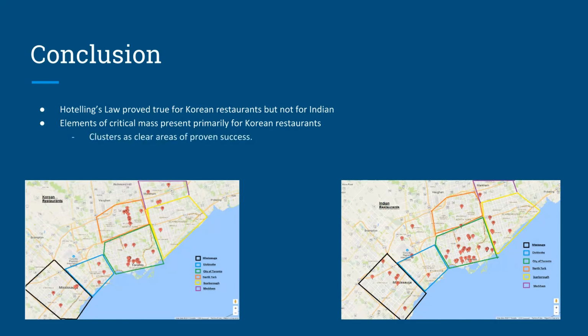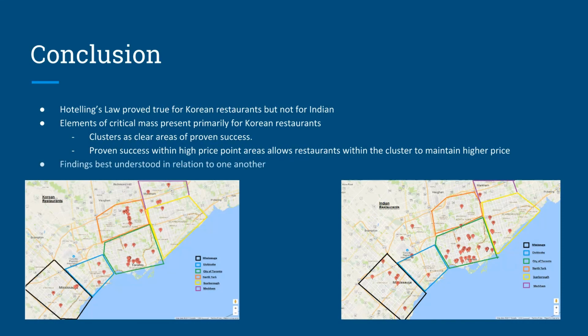This could suggest that this major region is seen as the area of success. Furthermore, fusion restaurants located in the lower represented regions and not in any clear clusters for Indian restaurants suggest a need to be unique, as the traditional restaurant success is not proven in this lower represented area. Korean fusion restaurants continue to cluster among the non-fusion restaurants, suggesting a need to compete for customers, as well as a trend for fusion restaurants to be located in areas of proven success where traditional restaurants are already present.